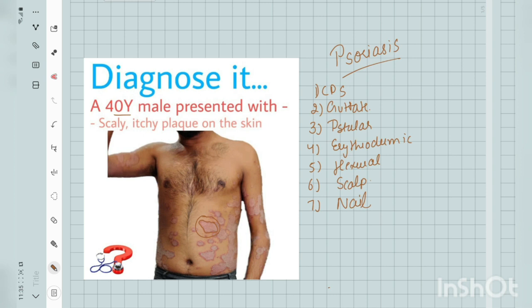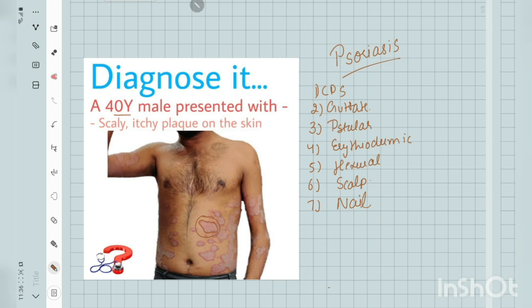Note that steroids are used in topical preparation, but systemic steroids are contraindicated, except for pustular psoriasis in pregnancy. Other topical drugs that are used are dithranol, coal tar, vitamin A and vitamin D analogues, retinoids and calcitriols. In systemic drugs, what we use are methotrexate, apremilast, cyclosporin, and in pustular psoriasis of pregnancy, we use systemic steroids also.